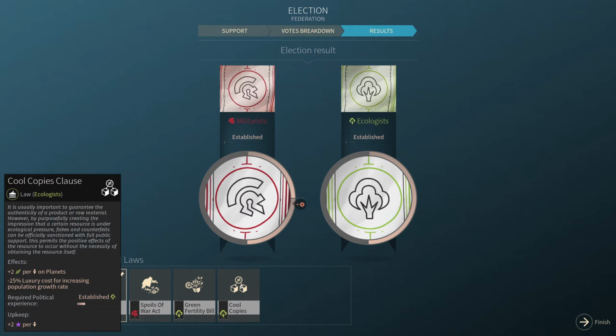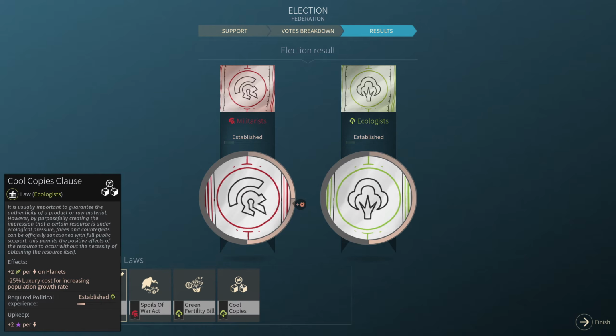Cool copies. It is usually important to guarantee the authenticity of a product or raw material. However, by purposefully creating the impression that a certain resource is under ecological pressure, fakes and counterfeits can be officially sanctioned with full public support. This permits the positive effects of the resource to occur without the necessity of obtaining the resource itself. Man, this is all about grifting people.